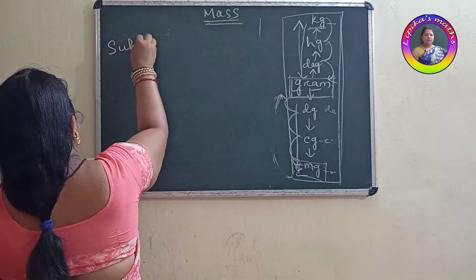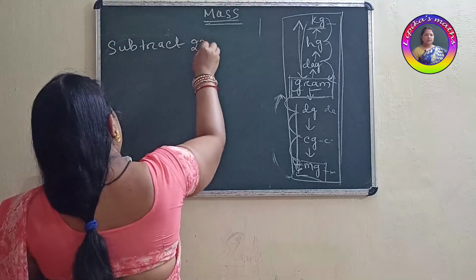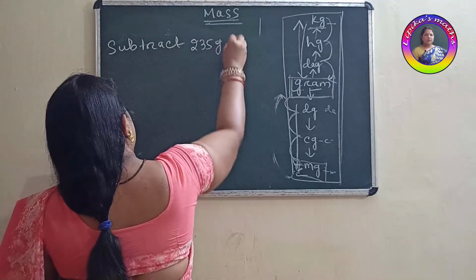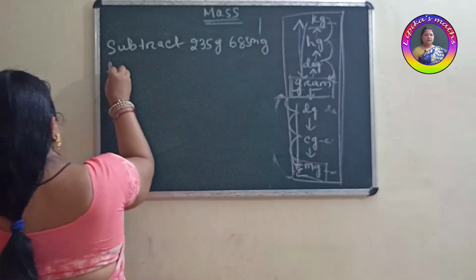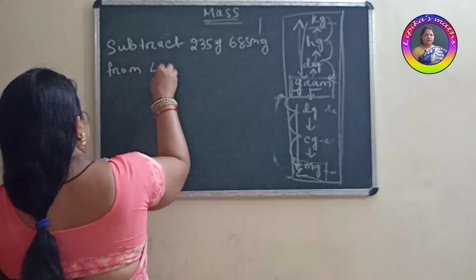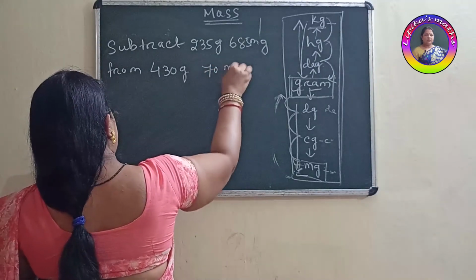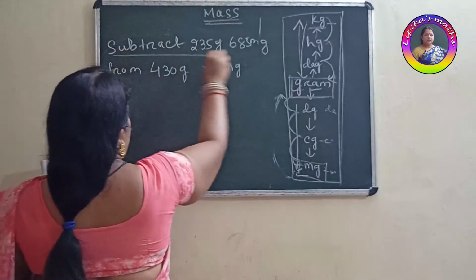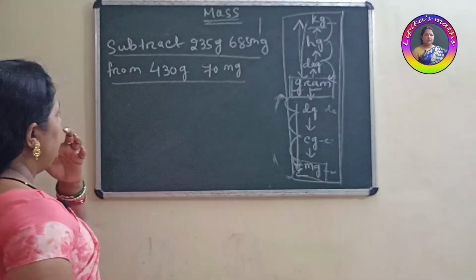Subtract 235 gram 685 milligram from 430 gram and 70 milligram. This is one question. We have to subtract it. Clear?